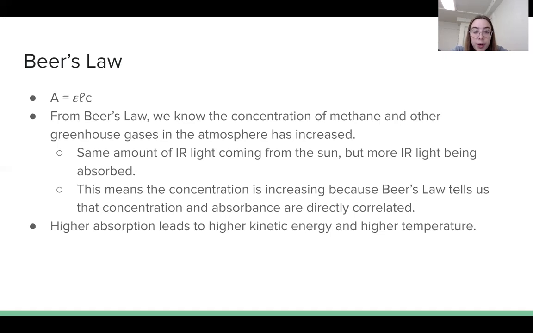From Beer's law, we know that the concentration of methane and other greenhouse gases in the atmosphere has increased as well. And we know this because we still have the same amount of infrared light coming from the sun, but there's more of it being absorbed. Therefore, we know that the concentration is increasing since absorbance and concentration are directly correlated according to Beer's law.